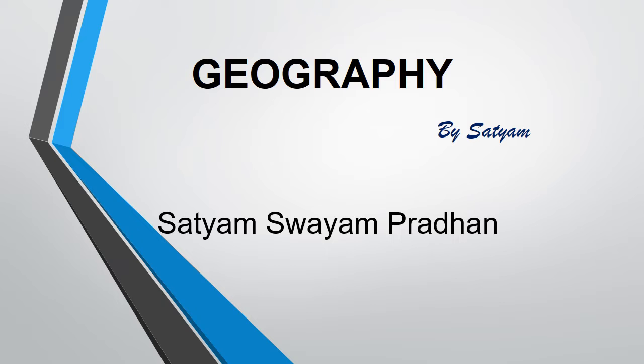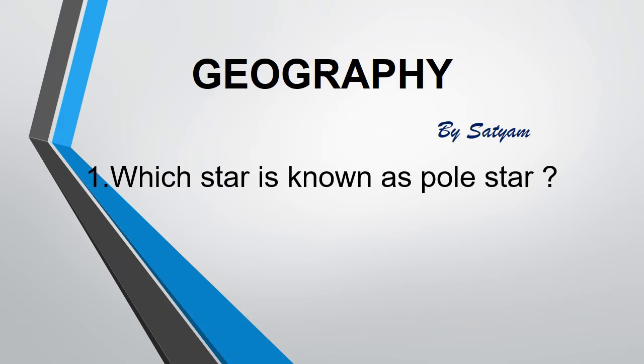Today we are going to discuss Geography Part 1. It will have 50 questions. The first question is: which star is known as pole star? The answer is North Star. The North Star indicates the north direction. It always remains in the same position in the sky.